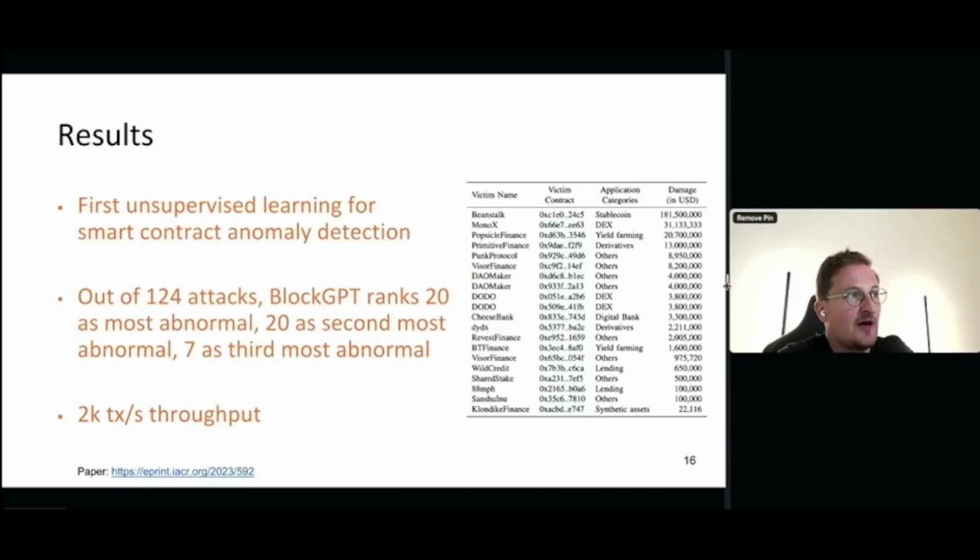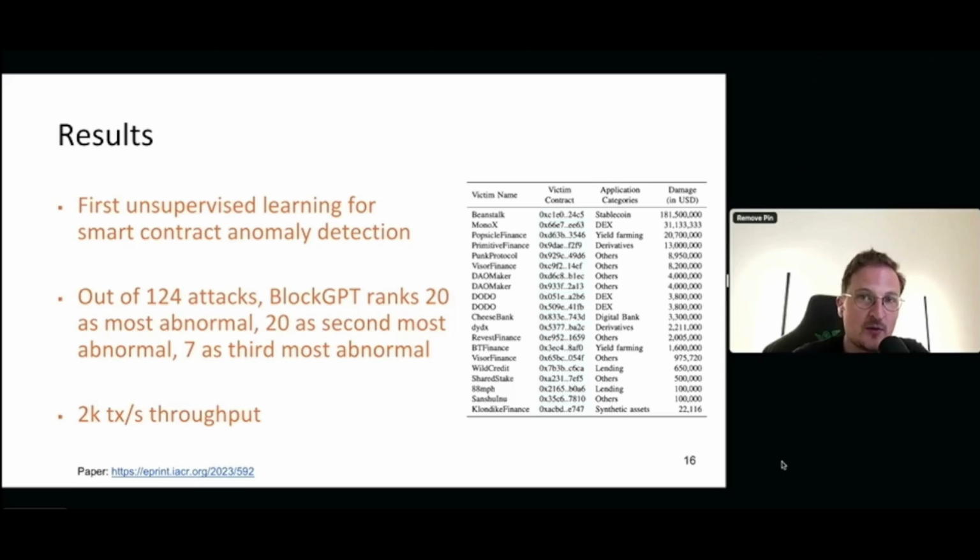Out of a set of 124 attacks, BlockGPT ranks 20 as the most abnormal, 20 as the second most abnormal, and 7 as the third most abnormal. So in total, 47 out of 124 attacks are ranked in the top three most abnormal. I'm not too confident to judge now on how to define a false positive rate or a success rate in general. It really depends on your setup.